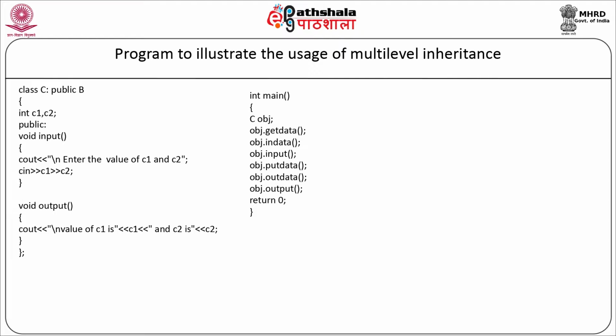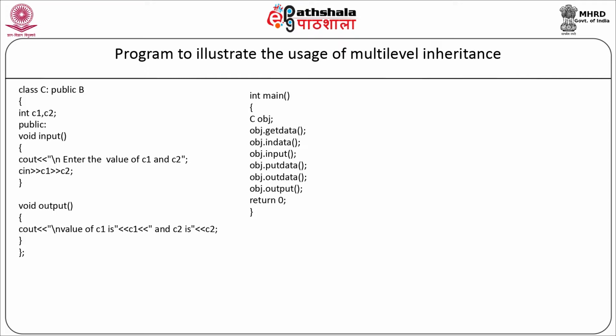And here we are going to accept the values of A1, A2, B1, B2 and C1, C2. Now we will display all the values back on the screen. So here we are calling the function obj.putData, which is a member function of class A, obj.outData, which is a member function of class B, and obj.output, which is a member function of class C, and return 0. Our program will end here.